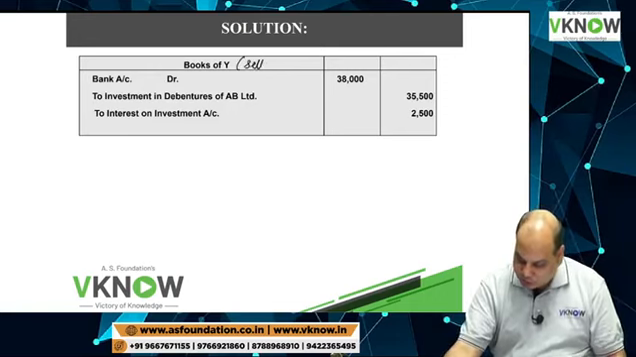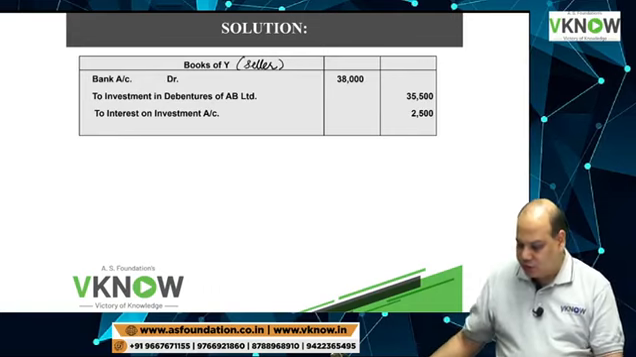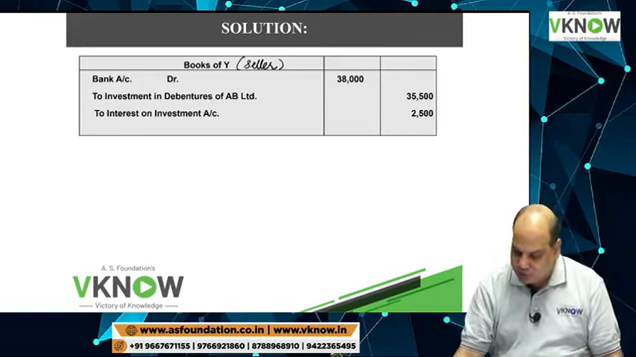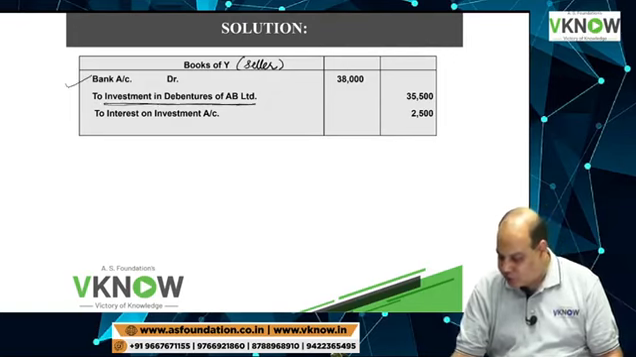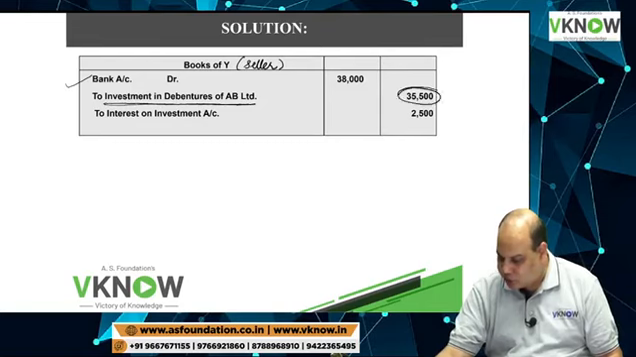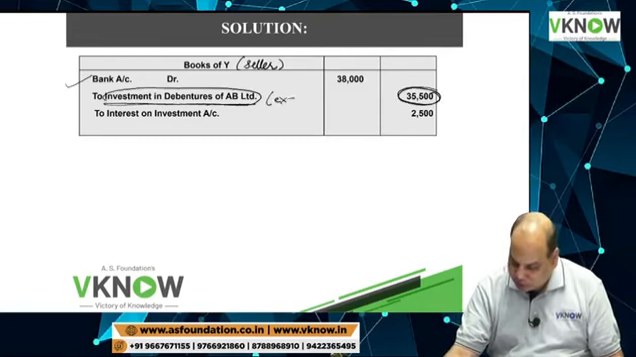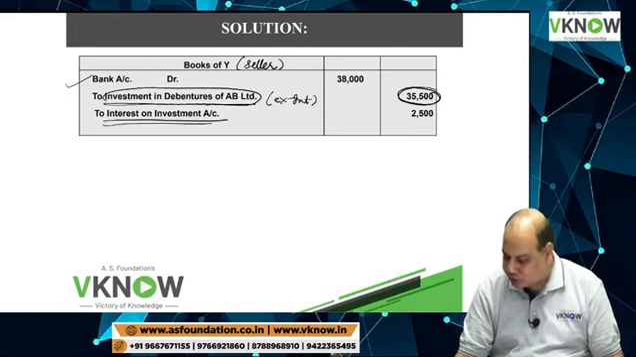What about the entry in the books of the seller? In the books of seller, bank account debit 38,000, just reverse the entry. To investment in debentures of AB, he will also credit the investment with ex interest amount only, and he will enjoy the interest for 3 months.